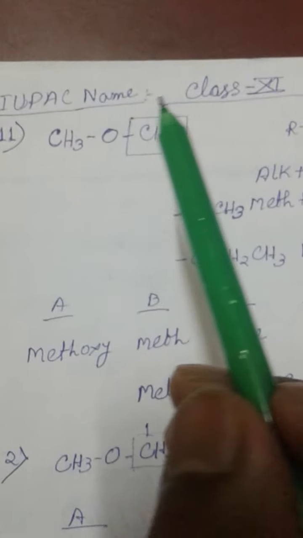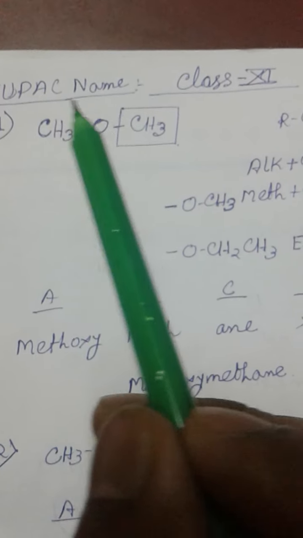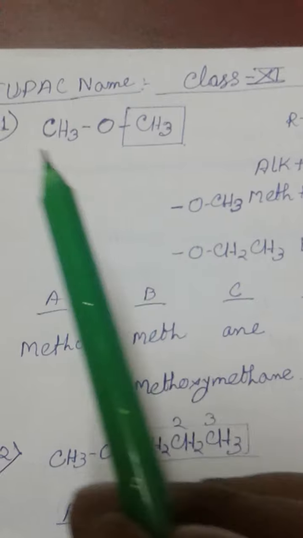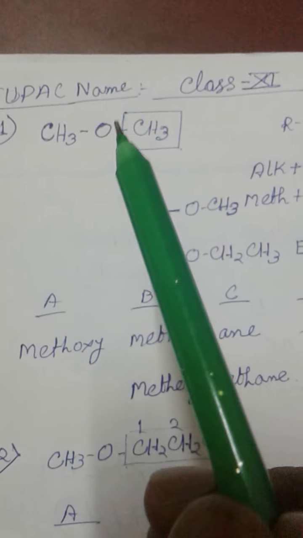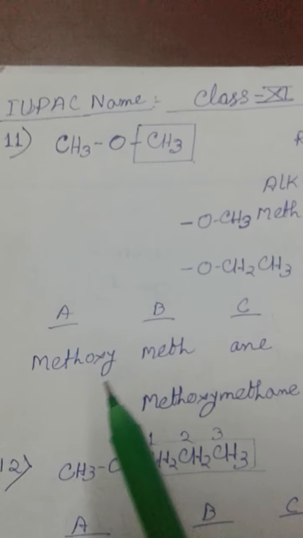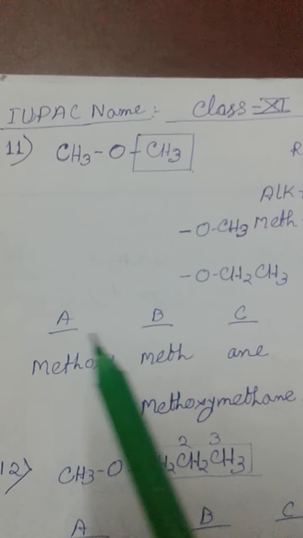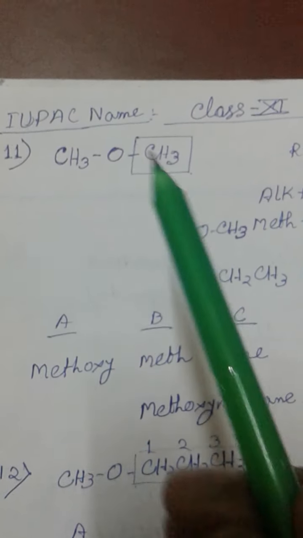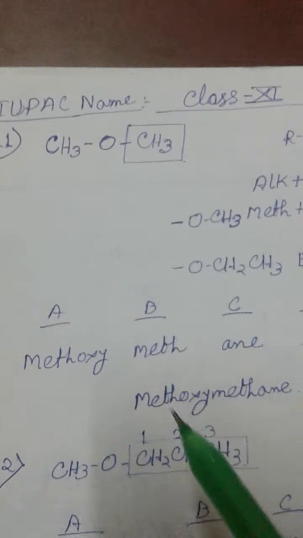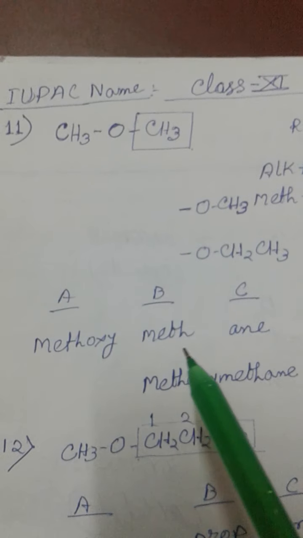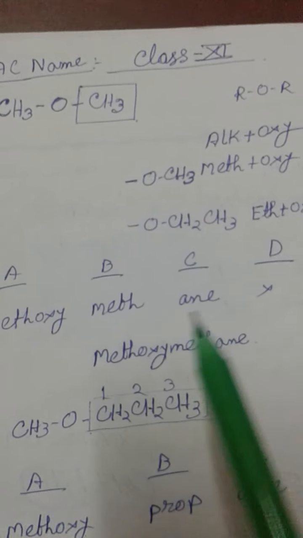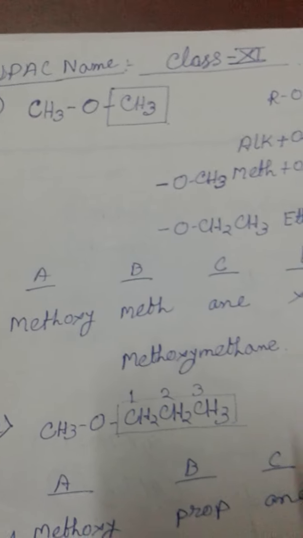And so the name of this molecule is methoxy for the OCH3, and as it is a prefix name, it is considered in the IUPAC name as a side chain, so I can write it in place A. The main chain has only one carbon, so it is meth, and only a carbon single bond is present, so ane. That is methoxy methane.